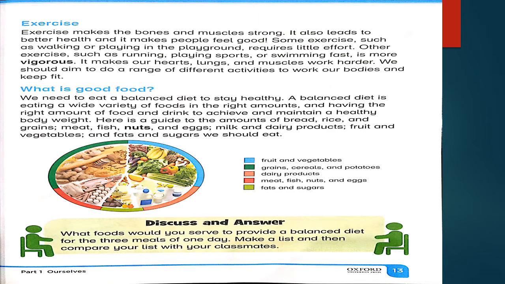So the smallest part of the plate is shown with green color and which contains fats and sugar. So it shows that fats and sugary diet is in less amount. It must be in less amount on your daily basis.